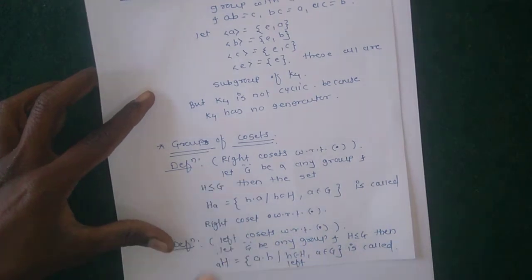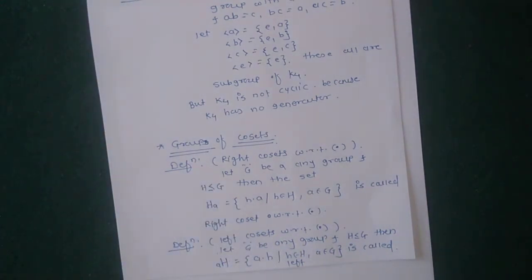This is the definition of right coset and left coset with respect to multiplication.